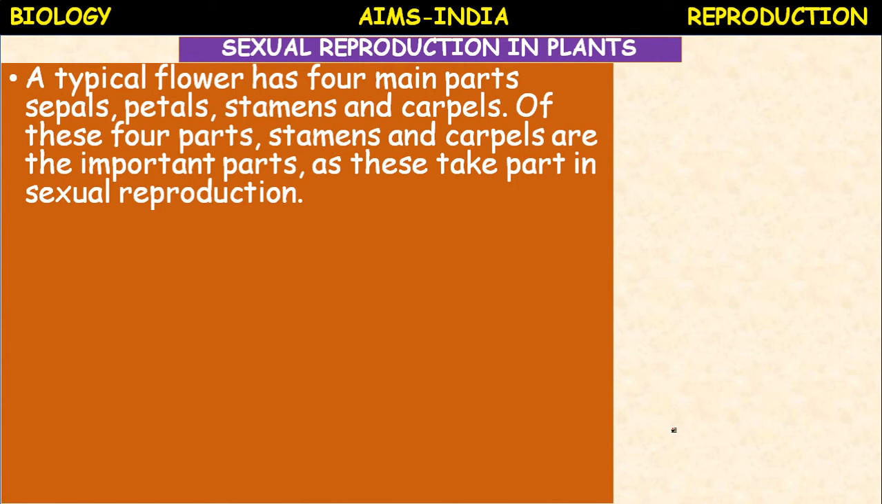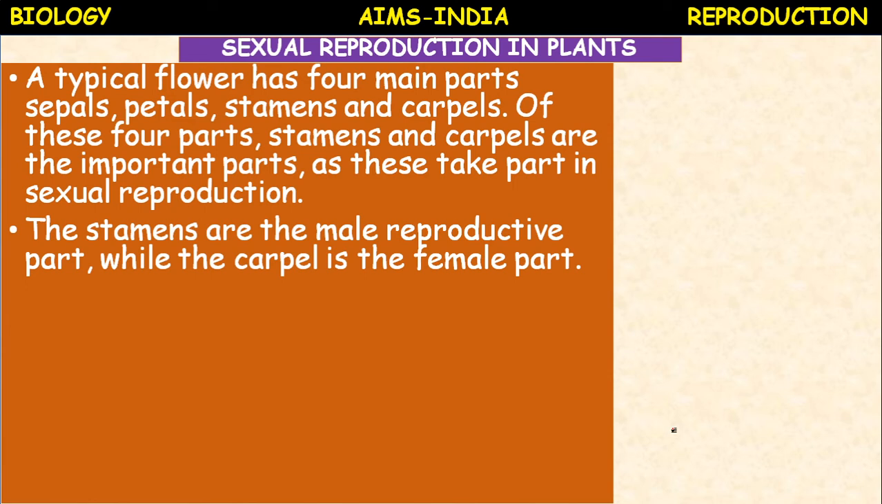Okay, a flower shows green sepals, brightly colored petals, stamens, and carpels. Of these 4 parts, the stamens and carpels, the last 2 parts, are the most important. Why? Because they take part in sexual reproduction. Stamens and carpels. The stamens are the male reproductive parts, while the carpel is the female part.